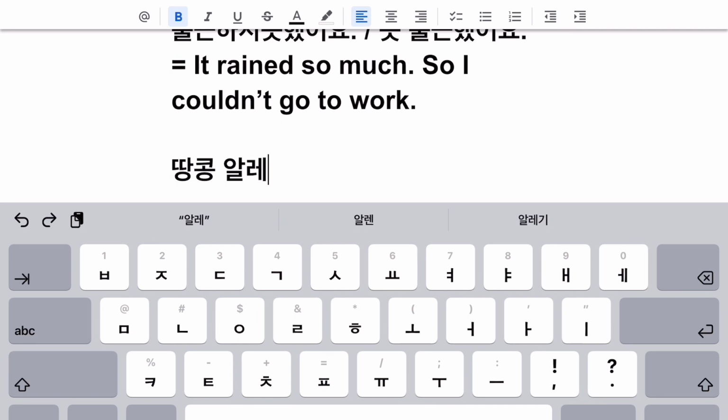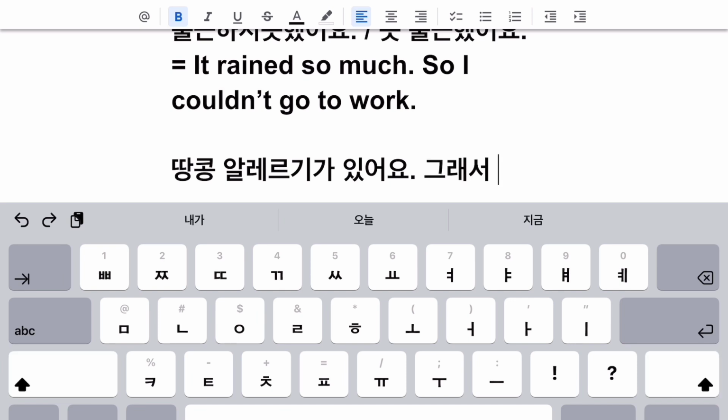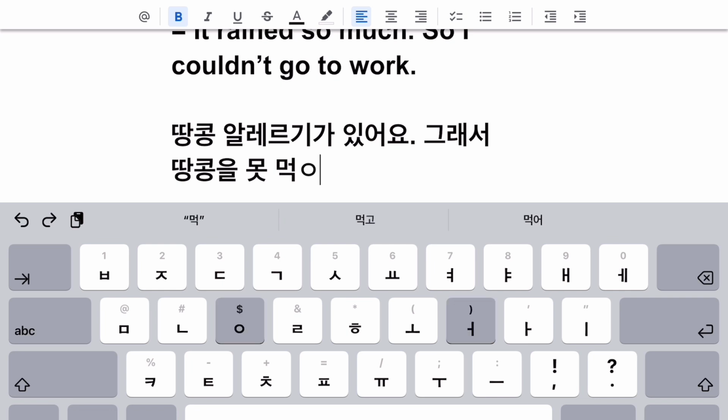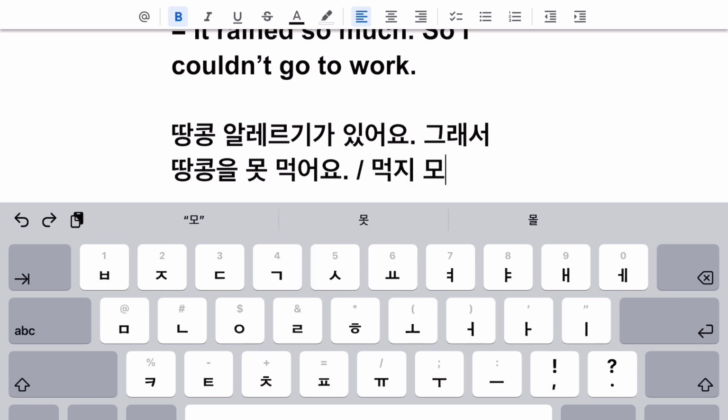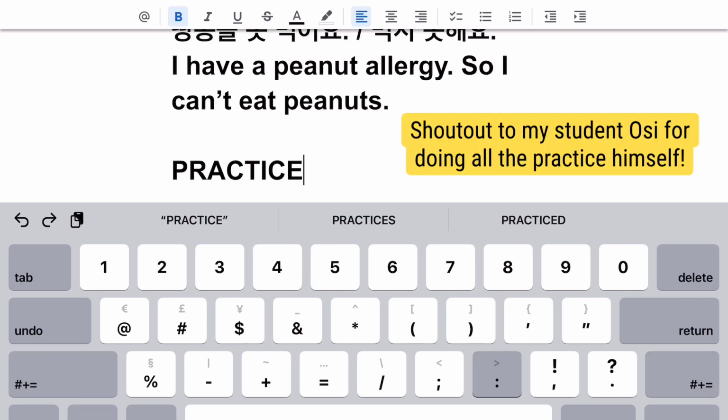Okay. Next one would be our last one for now. 땅콩 알레르기가 있어요. 땅콩 means peanut. 알레르기 is allergy. 땅콩 알레르기가 있어요. 그래서 땅콩을 못 먹어요. Can't eat peanut. Or 먹지 못해요. Okay. Now we'll do a bit of this.